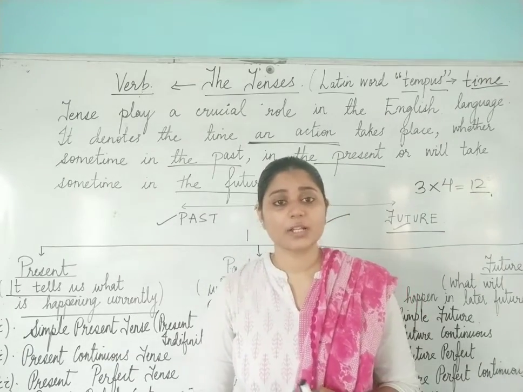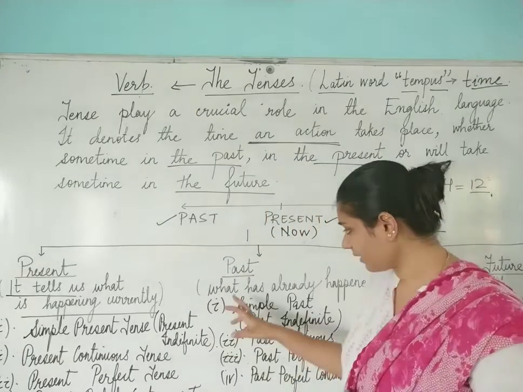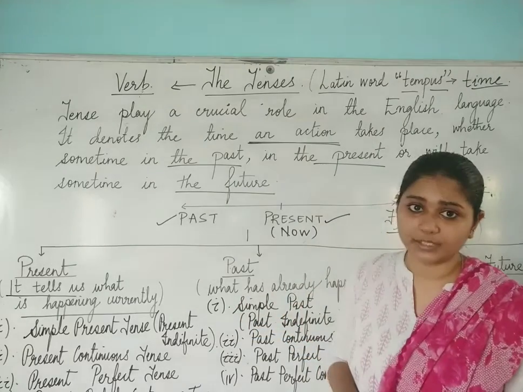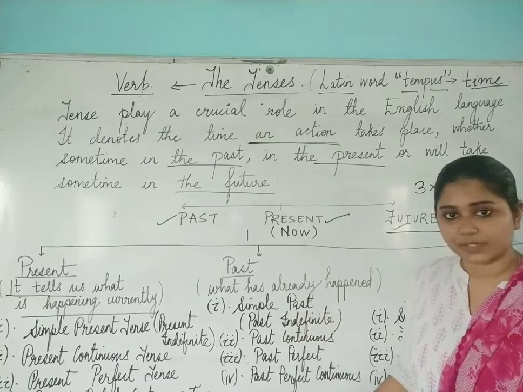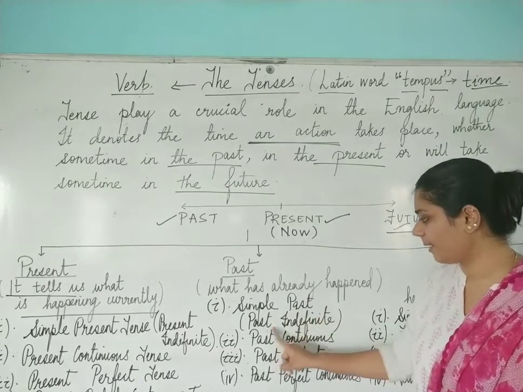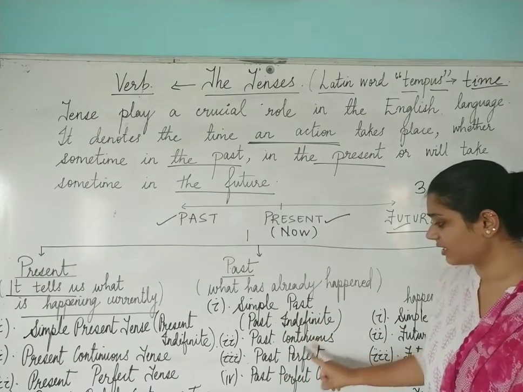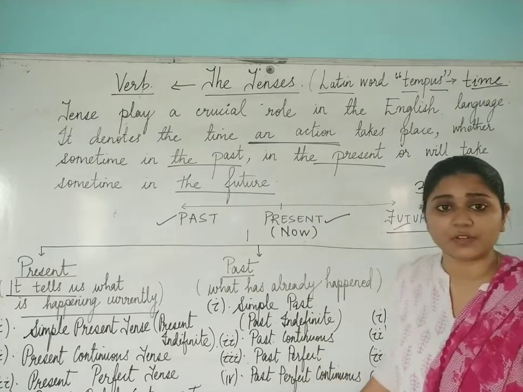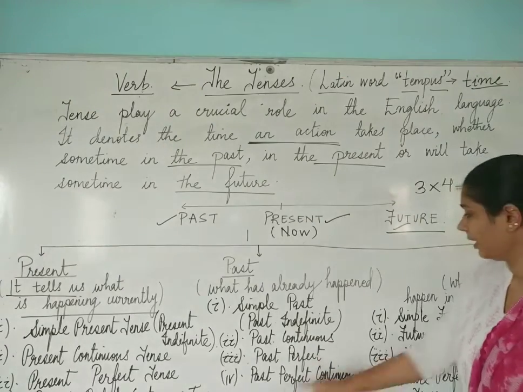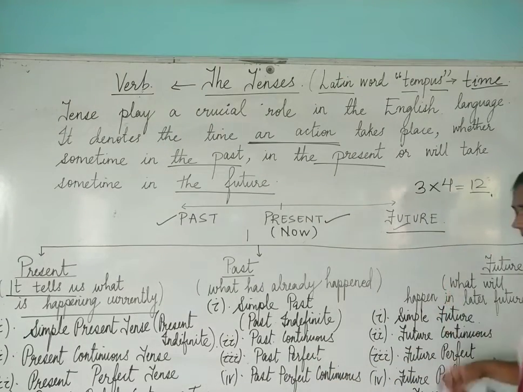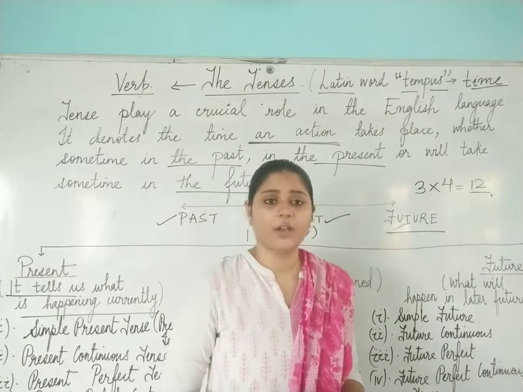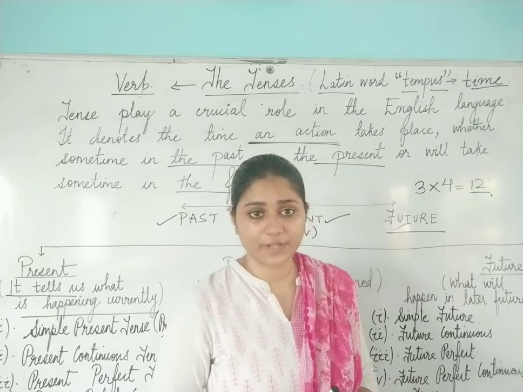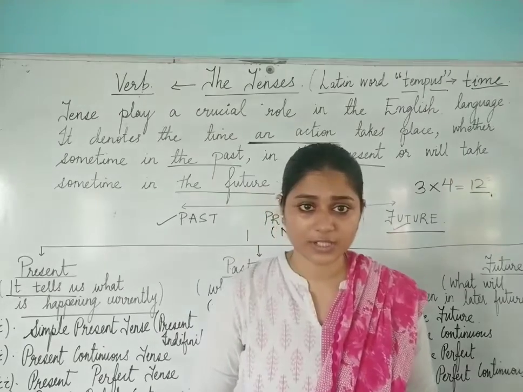Next one is your past tense. What has already happened in the past. Again subcategorized into 4 parts. First one is your simple past tense, past indefinite tense, past continuous tense, past perfect tense and past perfect continuous tense. Third one, future tense, what will happen in the future. Simple future tense, also known as future indefinite, future continuous tense, future perfect tense and future perfect continuous tense.